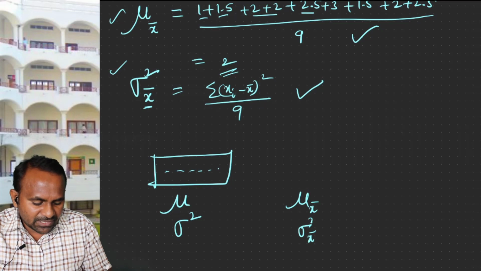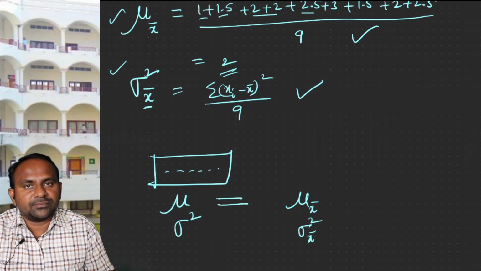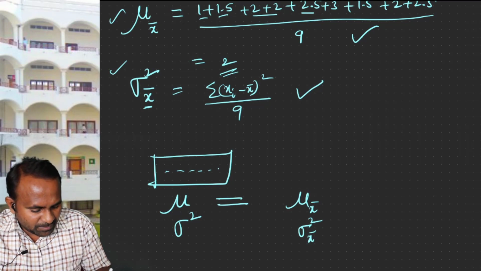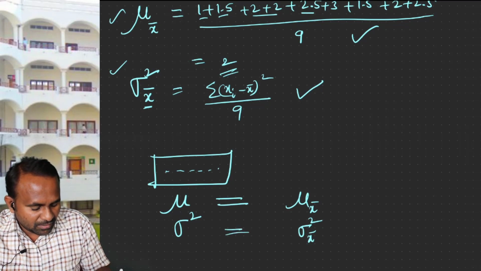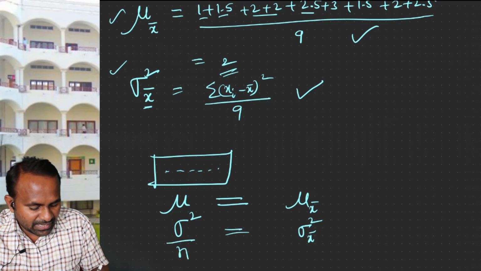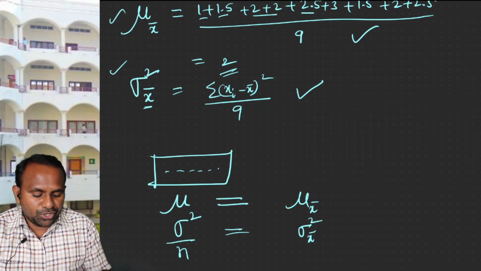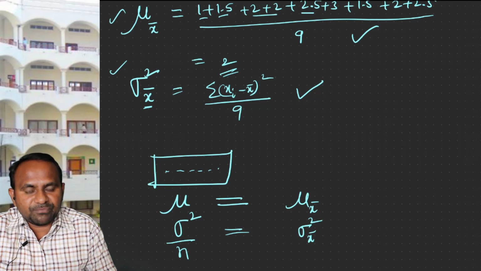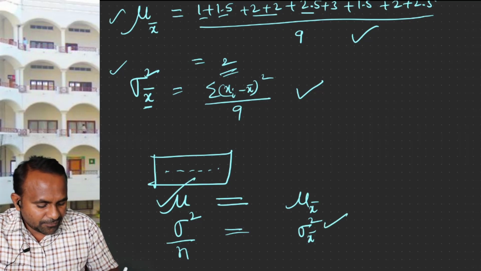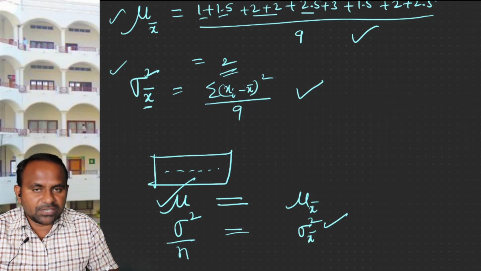The relation between these two will be that mu is equivalent to mu x bar, and the variance of the distribution of means will be sigma square divided by n. Hope you can understand that. So, the mean of the distribution of means is equivalent to the population mean, whereas the variance of the distribution of means is equivalent to the variance of the population divided by n.